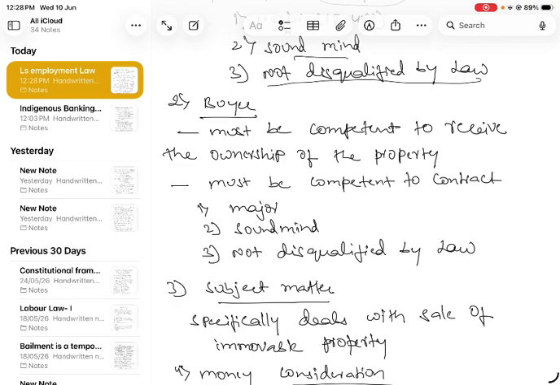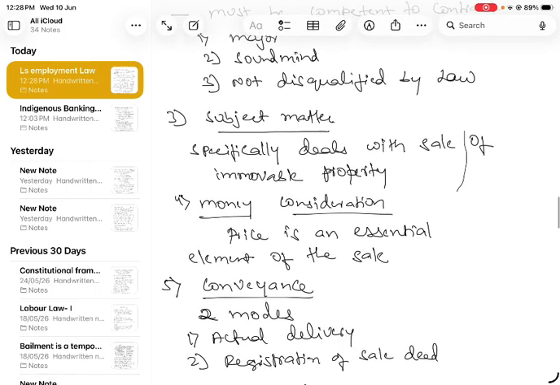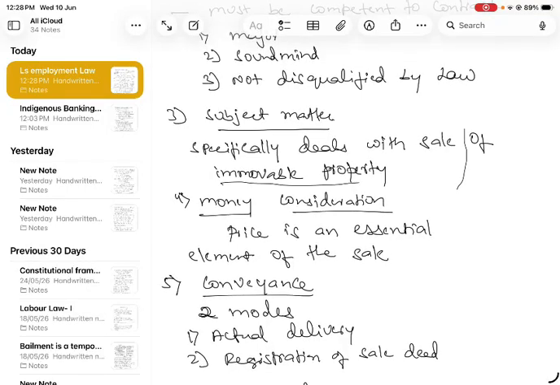Next, the buyer should also be competent to receive the ownership of the property. He should be capable of holding the property. He should be a major, of sound mind, and not disqualified by law. And next is the subject matter. What is it? It is the sale of immovable property, where we are speaking about immovable property here, not movable property. And money consideration: price is an essential element. If there is no consideration, then it will come under gift. So price is an essential element of the sale.